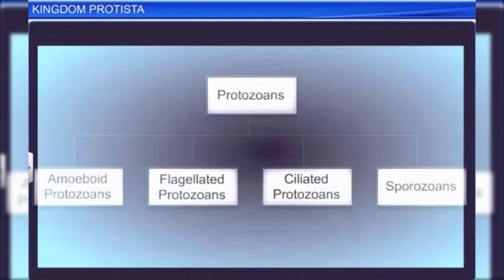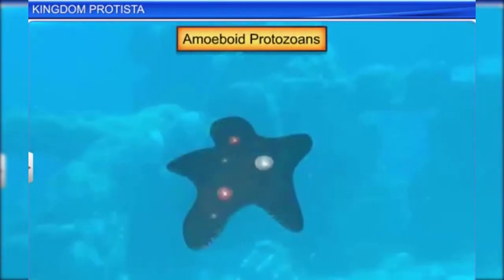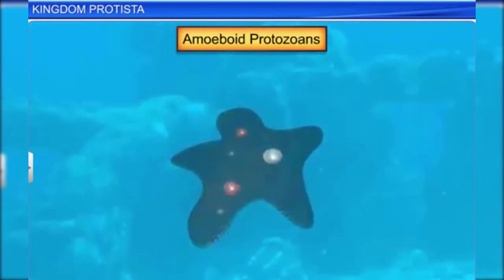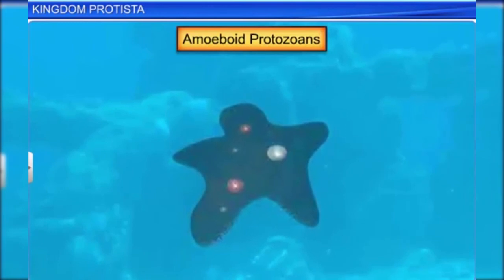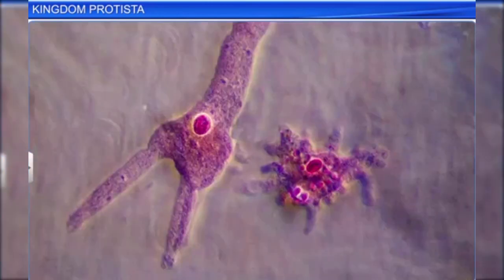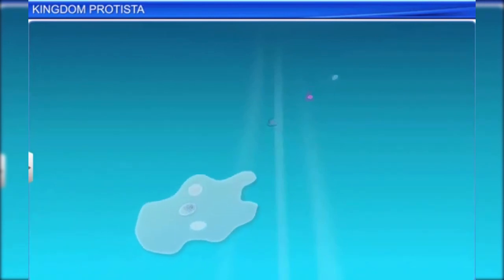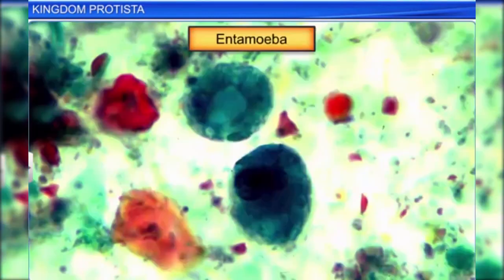Out of these, amoeboid protozoans are found in freshwater, marine water, as well as moist soils. They use false feet called pseudopodia to move and capture their prey. Some amoeboids, like Entamoeba, are parasites.